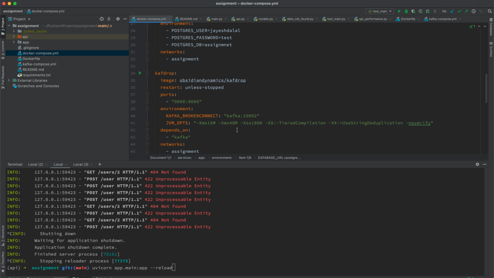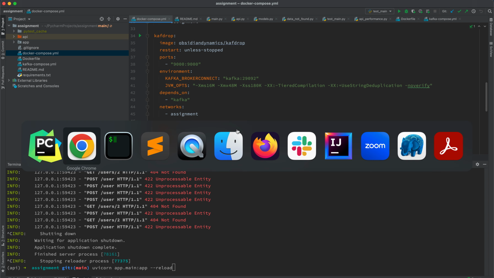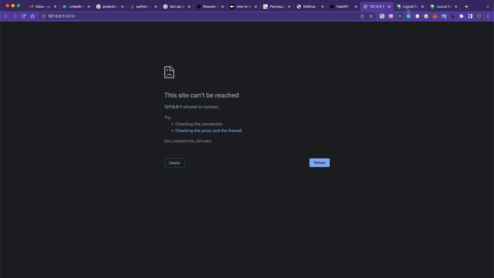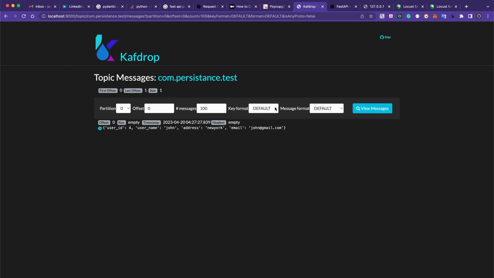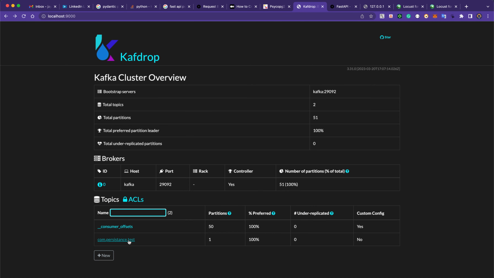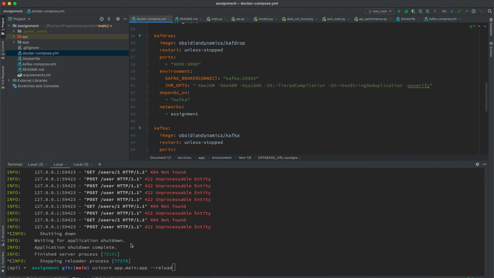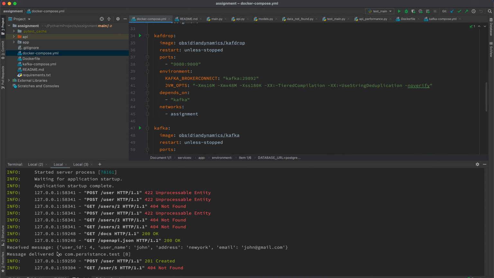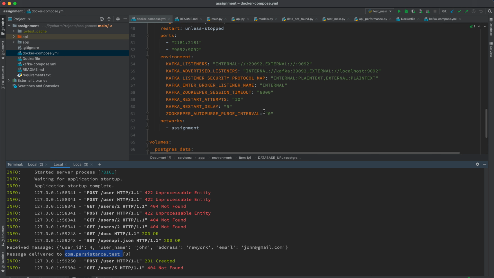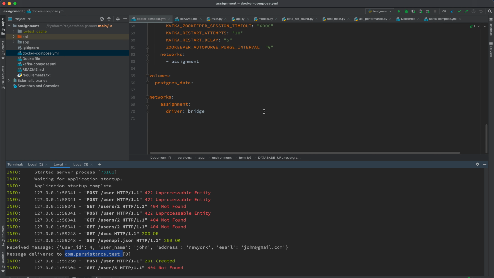Kafdrop is basically used for creating topics, and it's a kind of GUI for Kafka. Instead of doing everything from the command line, you can directly use this. If you can see, this is Kafdrop, which is very good. I created a topic named com persistent test, where all this data is given. You can see here the received message and the message delivered to com persistent test. So this is the topic name which I created.